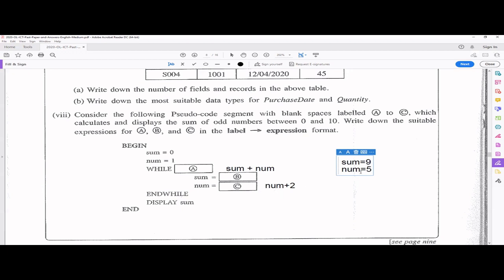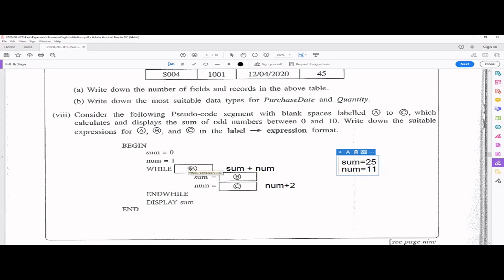Your number becomes 7. Num plus 2. You go and check some condition. We don't know what that one is. So 9 plus 7, that is 16. And your num is going to become 9. You go there, right? And still it's an odd number between 0 to 9. So you have to add this as well. So it will become 25. And your num becomes 11.